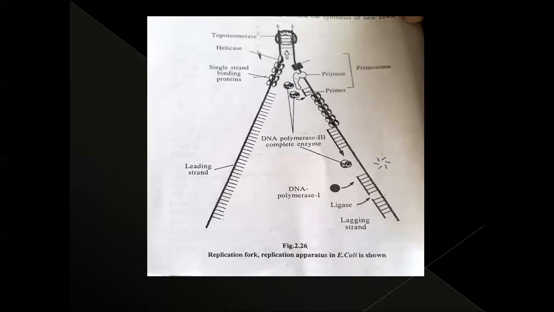That is the second step, the formation of a new chain. On both sides, two single strands are present, and each single strand is used as a template for new strand synthesis. To start the synthesis of the new chain, a special type of RNA is required. A fragment of RNA is required for the start of synthesis of the new strand.